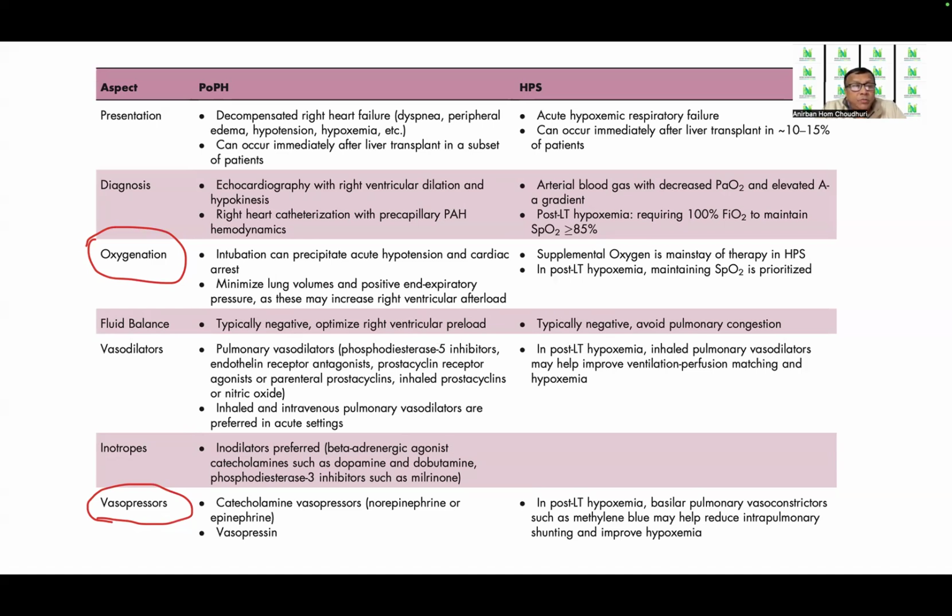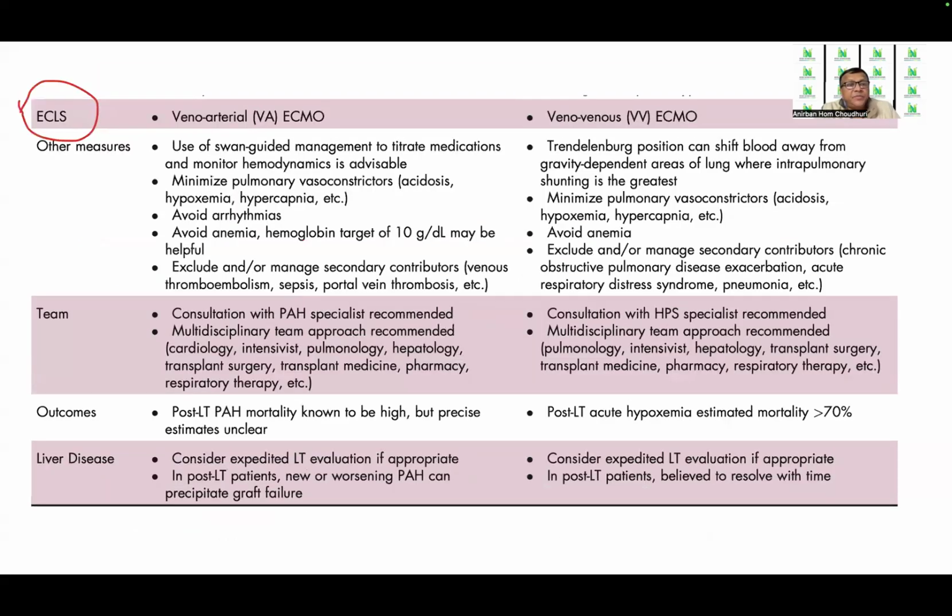If you look into the role of vasopressors, please note that catecholamine vasopressors like norepinephrine or epinephrine, followed by vasopressin, become essential in POPH. In post-LT hypoxemia in HPS, pulmonary vasoconstrictors like methylene blue may help in reducing the intrapulmonary shunting and improve hypoxemia. So the role of the vasopressors is there in both, but the vasopressors are not identical but distinct in the conditions. If you go into extracorporeal life support, VA ECMO is necessary for POPH, whereas it is VV ECMO which is required in case of HPS.